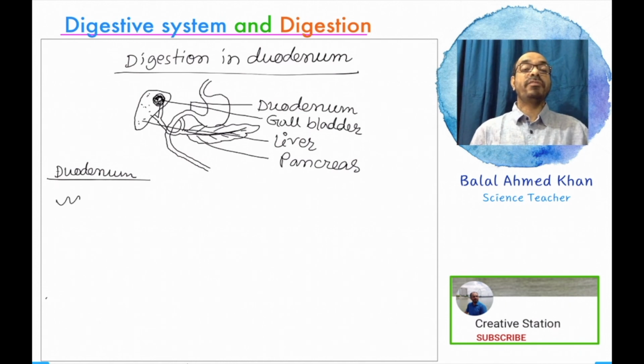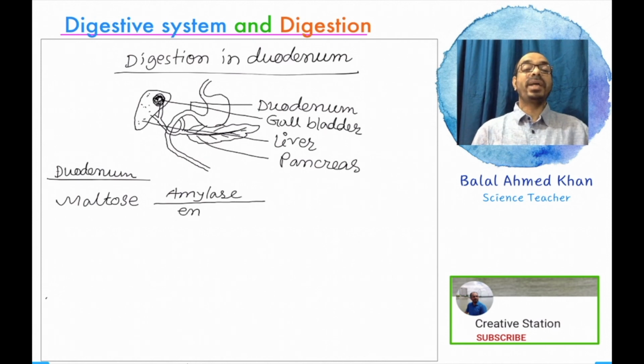So now the final function of the duodenum: complete digestion occurs. With the help of the juices secreted from the liver, gallbladder and pancreas, all the activities are accomplished and finally the duodenum completes the digestion process.